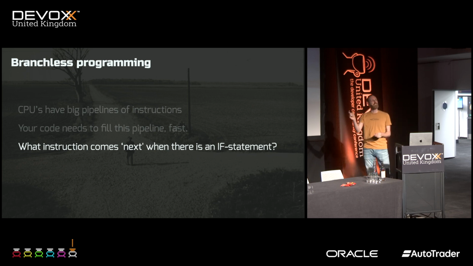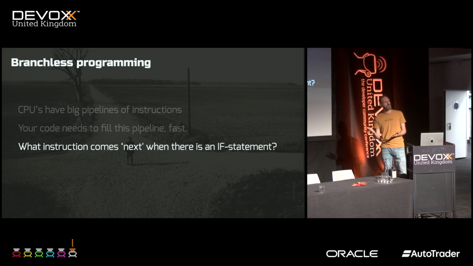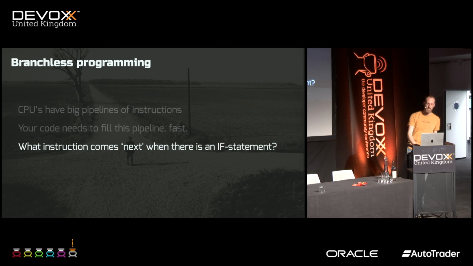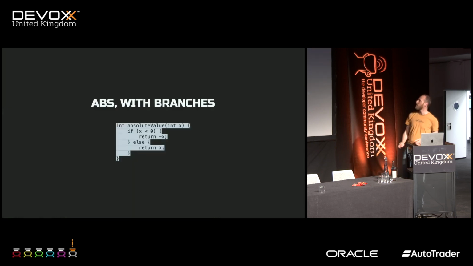But what comes after an if statement? Or what comes after a switch statement? I don't know. That's something that's very hard to predict. So branches are always where this predictability breaks down. So if we can avoid that, if we can just fill this pipeline, we get amazing speed. And the CPU is able to arrange everything to do it in the best way possible. But if there's an if statement, things might break. So branches are the bottleneck.